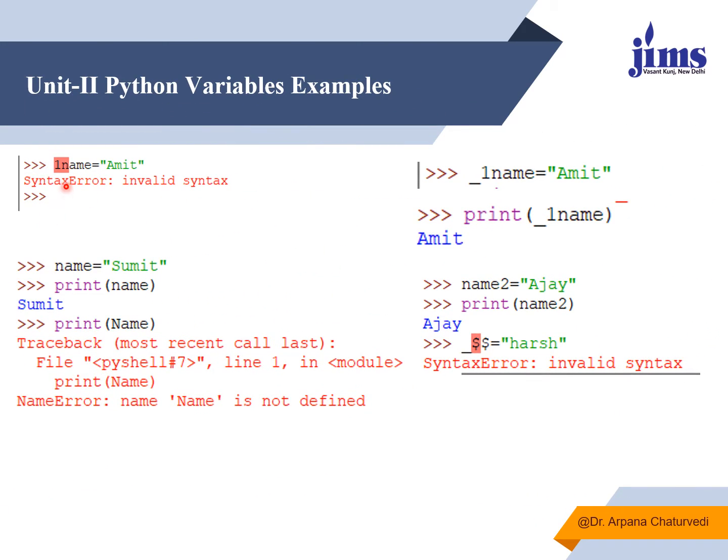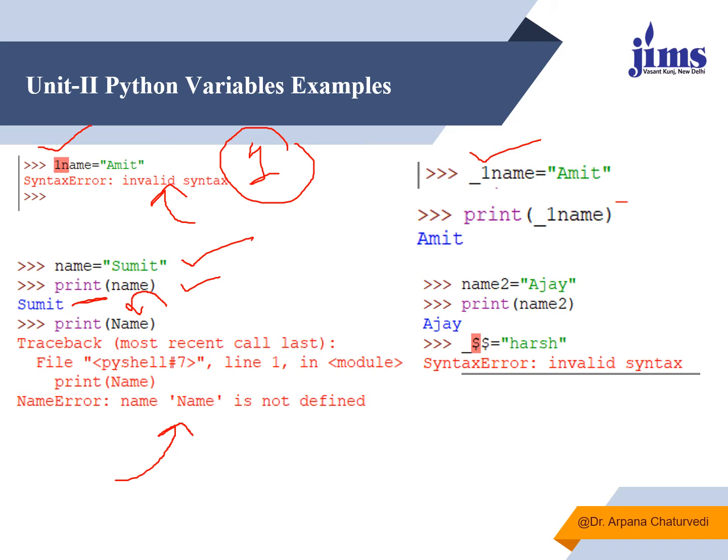These are certain examples. If here I am saying 1name is equal to, here it is not L, it is 1. So I'm starting with a number. The moment I start the name of a variable with a number, it will give a syntactical error. Similarly, if I say name is equal to Sumit, it is right. I can say print name, it will print Sumit. But in case I write print NAME, where N is capital, it will give me an error because there is no variable named NAME with a capital N. There is a variable name, but the name of the variable is all in small letters.